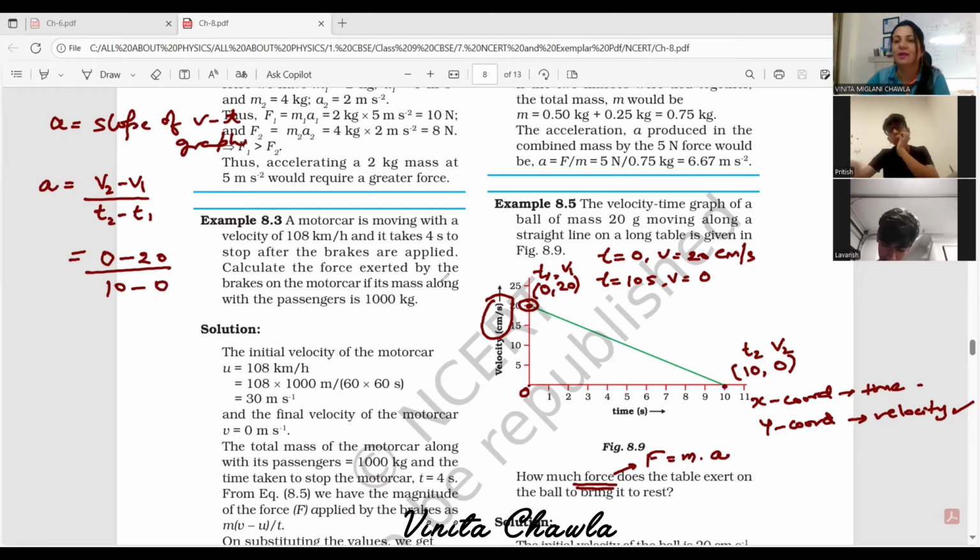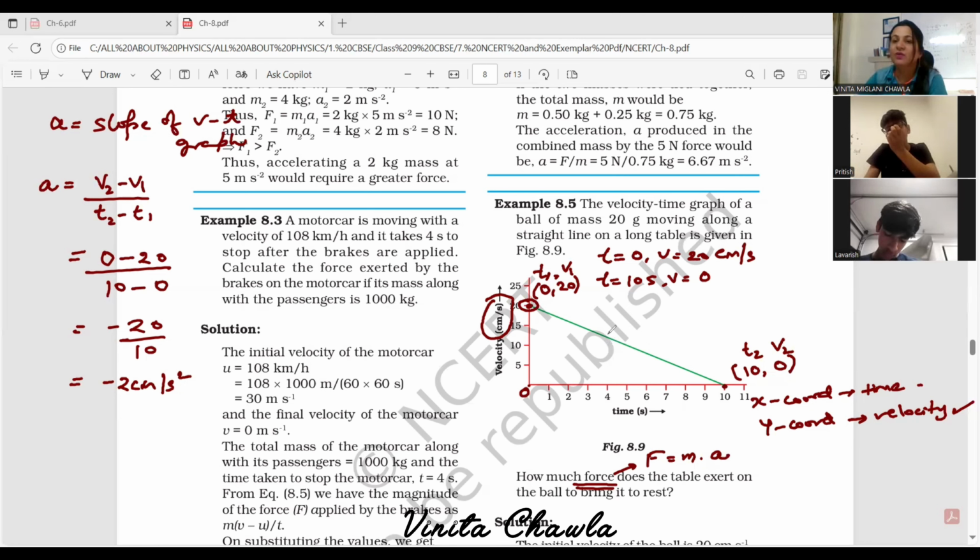You will get acceleration negative. So minus 20 by 10, it is minus 2 centimeter per second square. Because velocity is in centimeter per second and hence our acceleration is in centimeter per second square. This is the unit of acceleration. And why are we getting negative acceleration? Because velocity is decreasing with time. You can see the graph is going down, no? So velocity is decreasing with time and hence acceleration is negative.